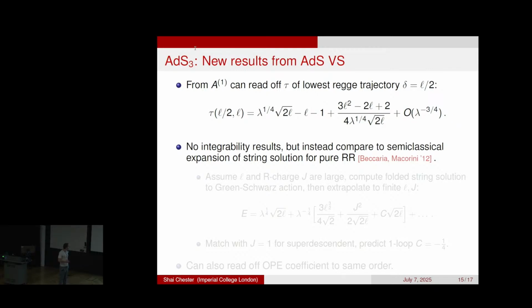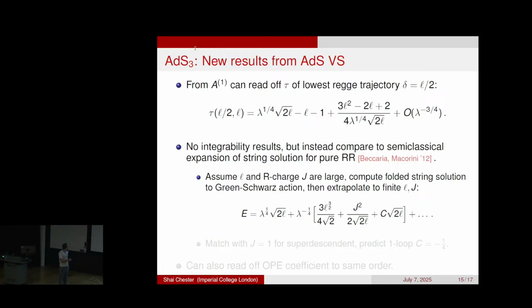And so instead, we had to use a somewhat earlier approach, which is a semi-classical expansion, which was first pioneered by Arkady and then many follow-up papers, where basically you compute some classical string solution at large quantum number and then boldly extrapolate to finite quantum number. In AdS5 cross S5, that actually matched the results from integrability, similar in ABJM, so we kind of trust this method. And so applying the semi-classical method to AdS3 cross S3, you get a prediction for what this answer should be. As you see, this prediction matches our answer if we set this quantum number j, which is related to the R symmetry, to 1, and if we also assume that the one-loop correction is -1/4.